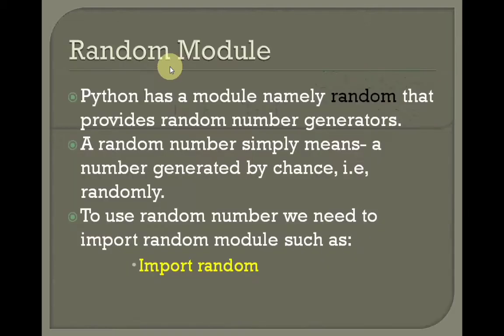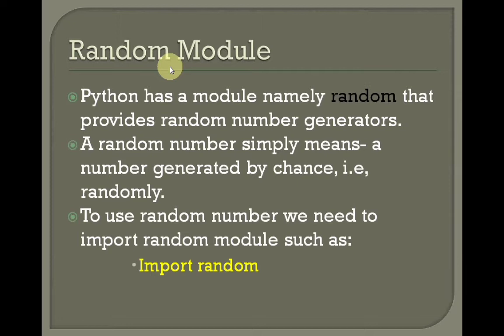First of all, what is a random number? Basically, Python has a module named random that provides random number generators. These are pseudo numbers, as the sequence of the numbers generated depends on the seed. Seed means what parameters you are giving. Accordingly, random numbers are generated. Okay, got it.